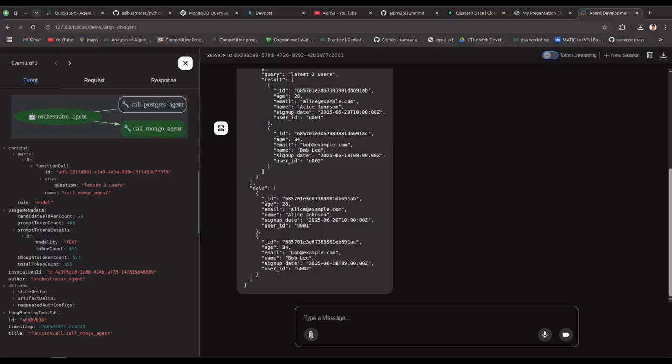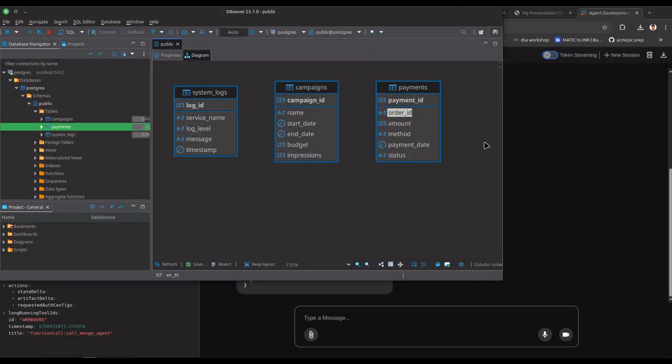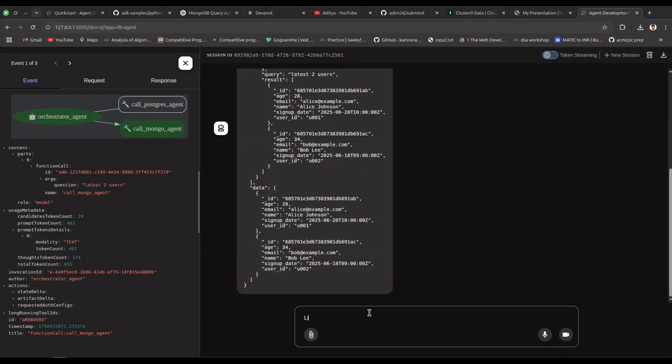Now let's switch to Postgres. Let's see what tables we have. Let's try something with payments. Let's say, list all payments made via UPI in the last 7 days.